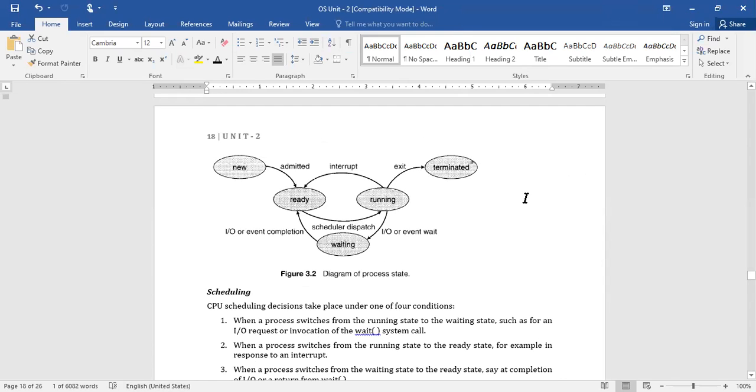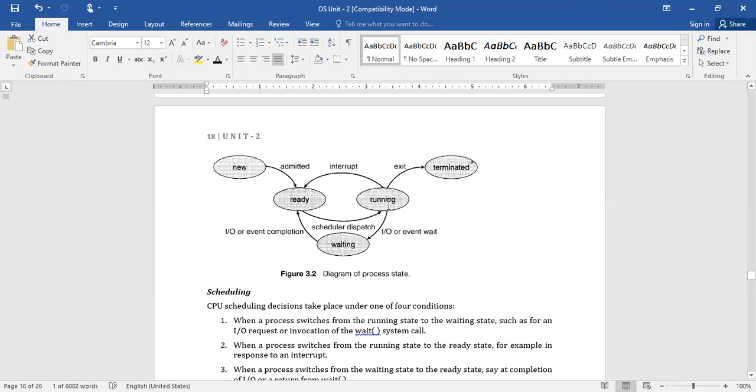In all the cases, now you observe what the job of the scheduler is. Running state means the CPU is executing the current process, right? So how do you make sure the CPU is always busy? Before making it busy, first of all, you should understand when it will become free.